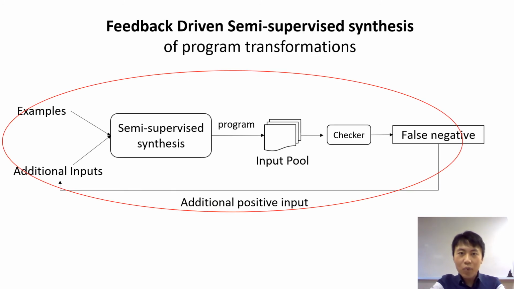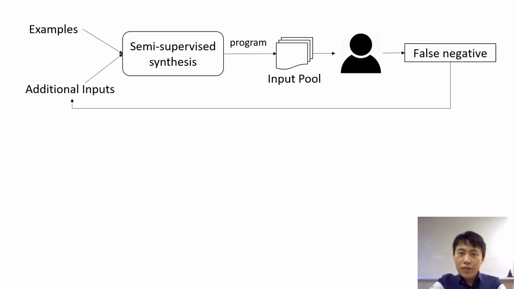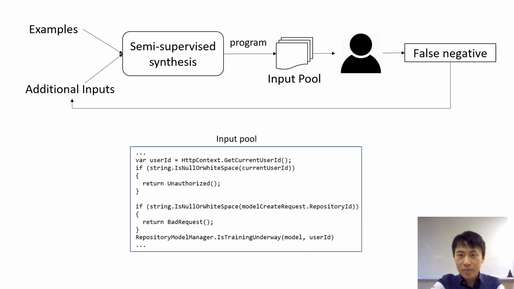Now, let's see how we can use a feedback loop to automatically find the additional input. The first feedback could come from users. That is, we can involve a human in the loop. In this setting, for a given input pool, we allow the user to explicitly specify the input she or he wants to transform, and we can then take the user-provided input as the additional input.